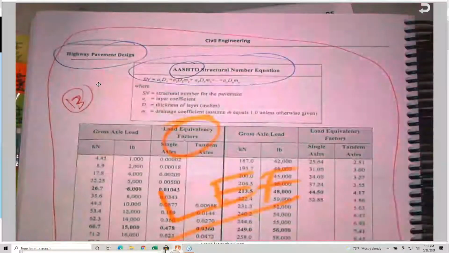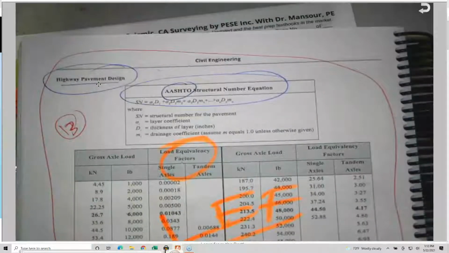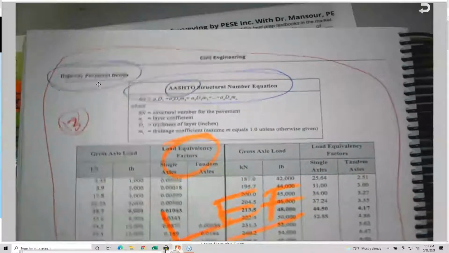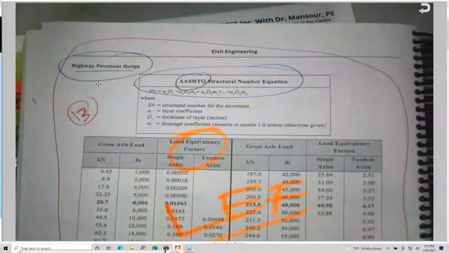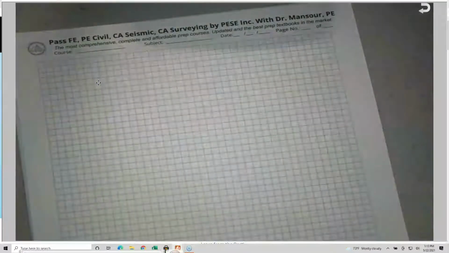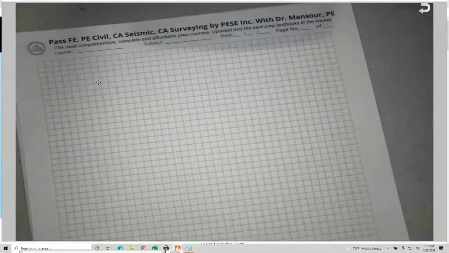So basically, the information in front of you is extracted from different sources and different books and different manuals, but they are making it so concise. And I will do my best not to go beyond what is given, because this is what they are expecting you to learn.